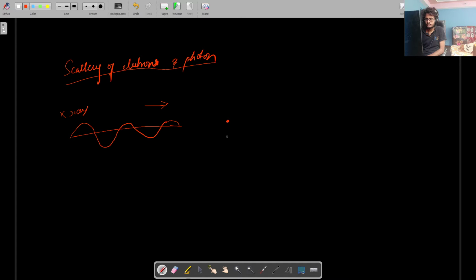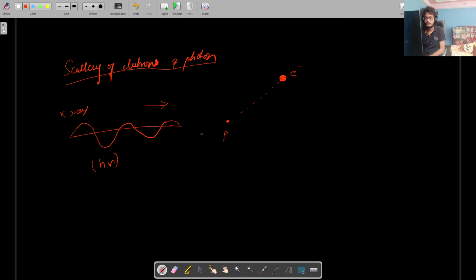There is a point P in space such that an electron is traveling along a path to reach P. So this is an electron. Now this X-ray is also supposed to reach this point exactly when the electron reaches. Both are supposed to reach the same point P at the same time. This X-ray has an initial energy of h nu.